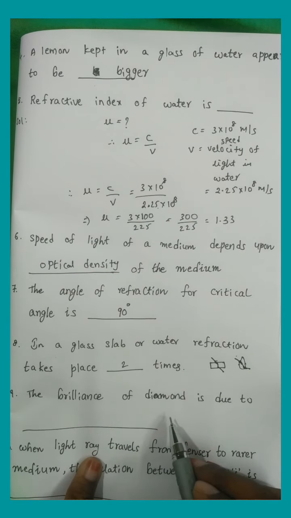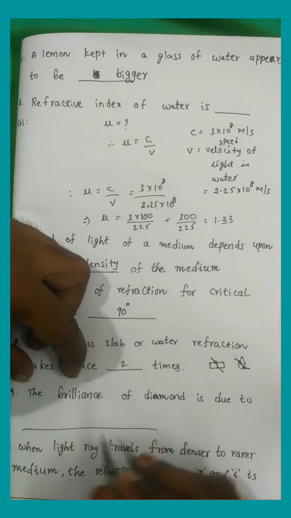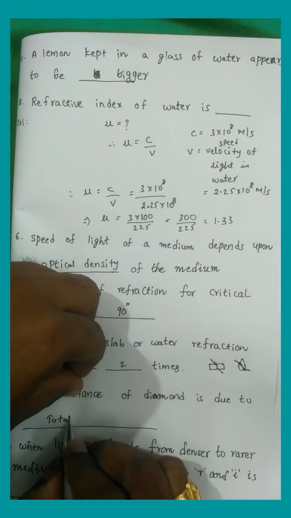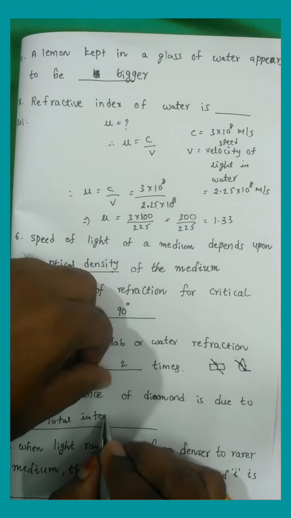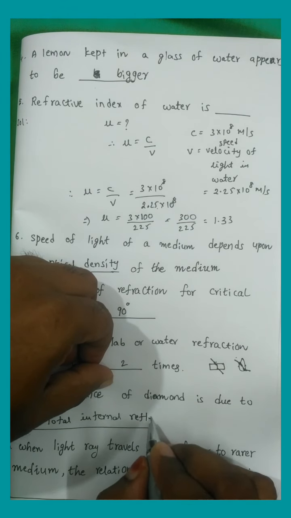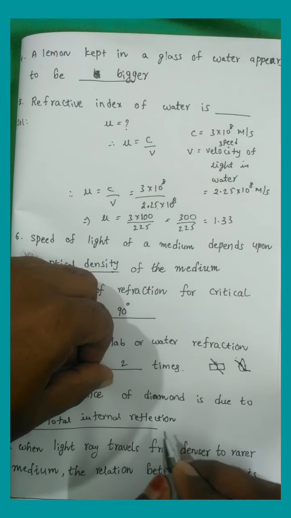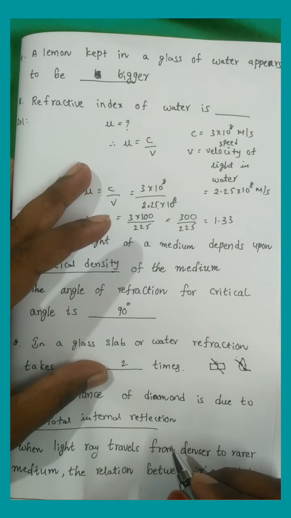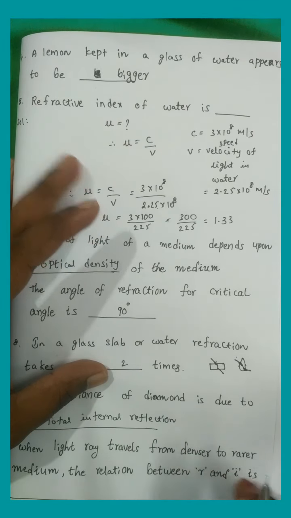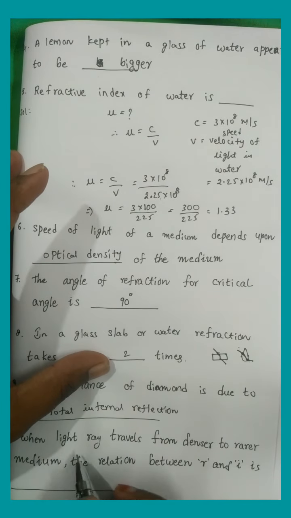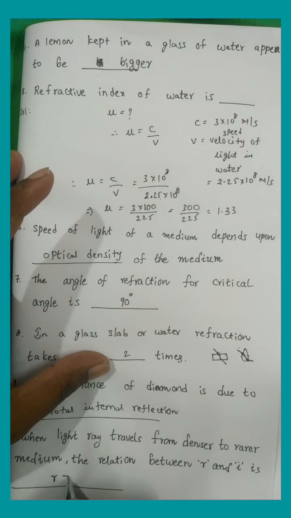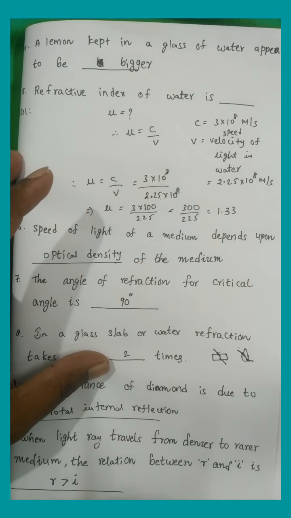The brilliance of the diamond: if you observe a diamond, it is very bright. Why? Because of total internal reflection. As we already know, the refractive index is high, 2.42, because the critical angle is 24.4 degrees. When a light ray travels from the denser medium to the rarer medium, the angle of refraction is greater than the angle of incidence.